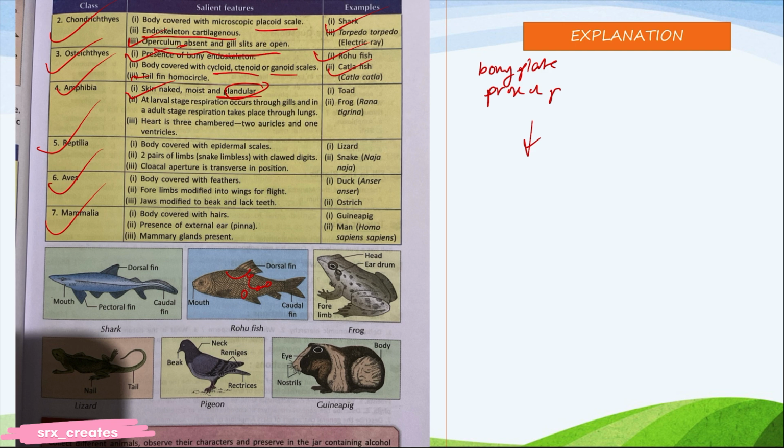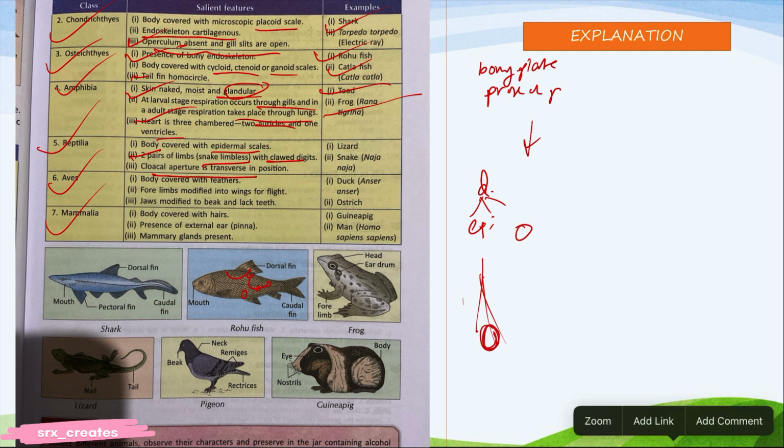Frogs, their skin is very moist. At larval stage, respiration occurs through gills. At adult stage, respiration takes place through lungs. Toad, frog. Heart is 3 chambered, 2 auricles, 1 ventricle. Who has a 3-chambered heart? Frog. Body covered with epidermal scales. The epidermal layer has what? Scales. Limbs, but snake is limbless. With clawed digits. Cloacal aperture is where the digestive tract, excretory tract, and reproductive tract open together. Okay, in frog we see cloacal aperture also.